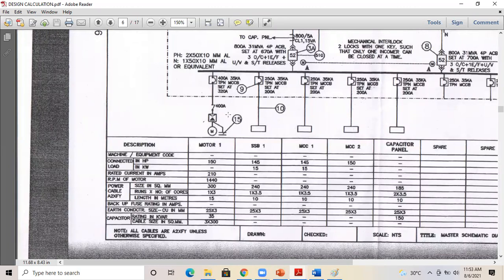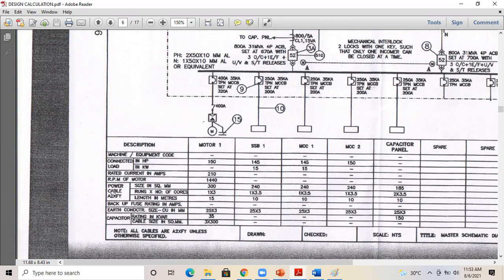This is actually a motor, 150 HP motor. The load is mentioned in HP and also in kW. Don't get confused by seeing this single line diagram. We will be explaining in the coming classes, but I just want you to understand that you will be mentioning the cables in this box also.